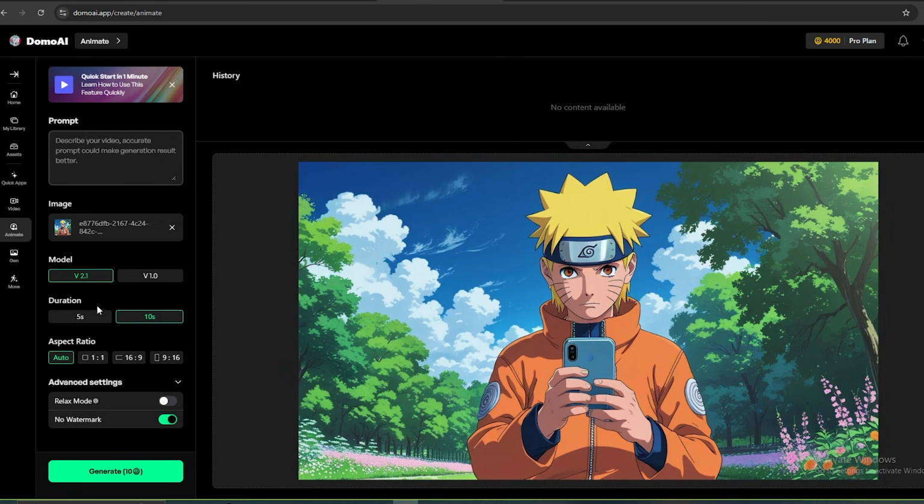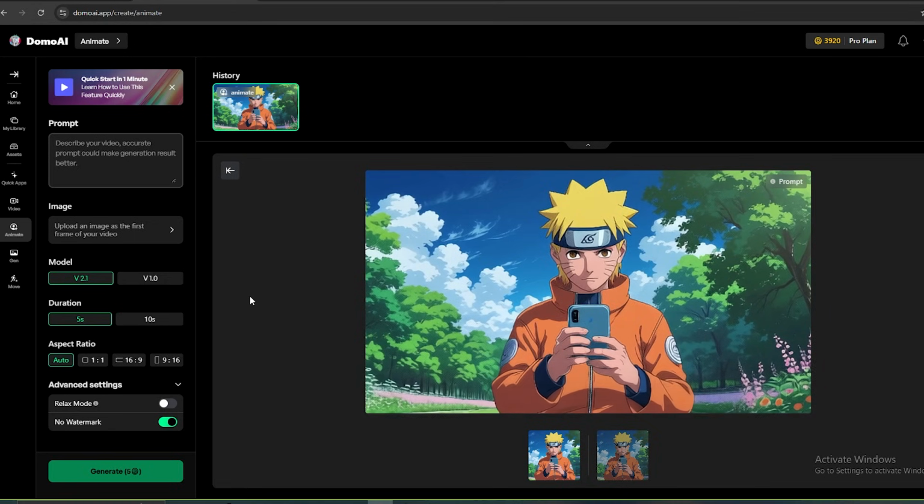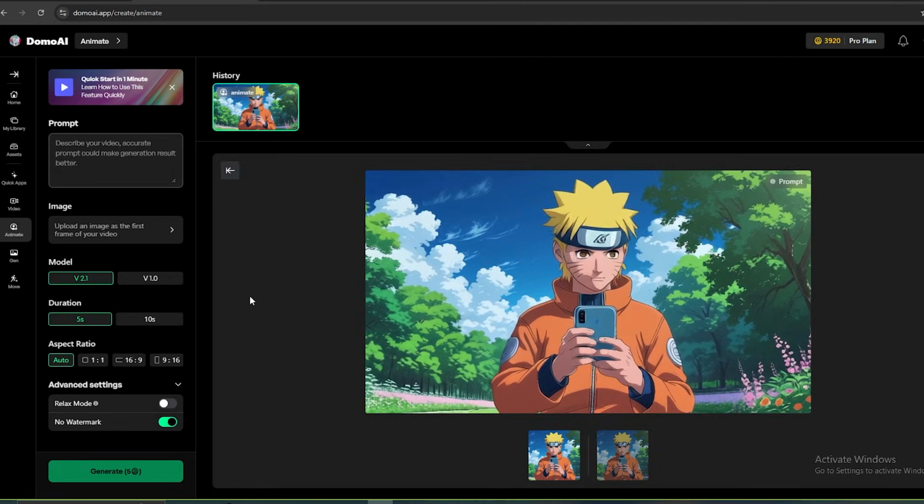Make sure to type a detailed prompt about what you need, and you can select the suitable aspect ratio. In this case, it needs to be 16:9 ratio for YouTube long videos. Then, click this Generate button. Looks like our video is completed. This looks absolutely perfect. I think if we use a more detailed prompt, it would improve this video more.